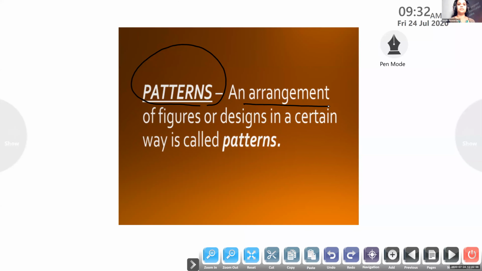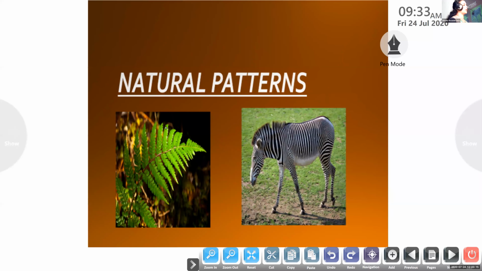Sometimes it can be numbers also, but it should follow a certain way, which means there will be some rule. In number patterns, we can say add the number by 2, add by 5 and so on. After that, we can see some patterns from nature. That is called natural patterns. Natural means we can see in the...